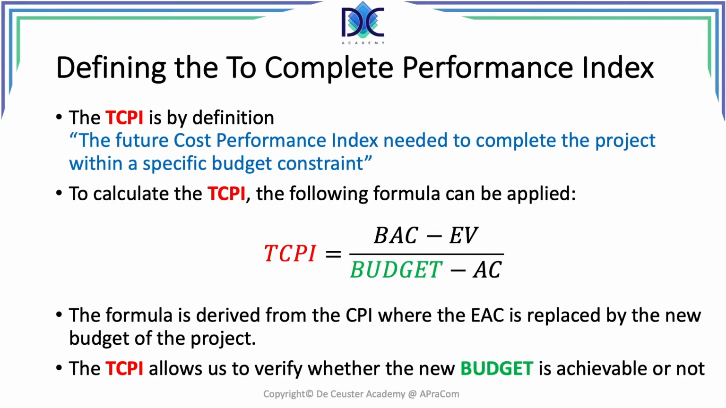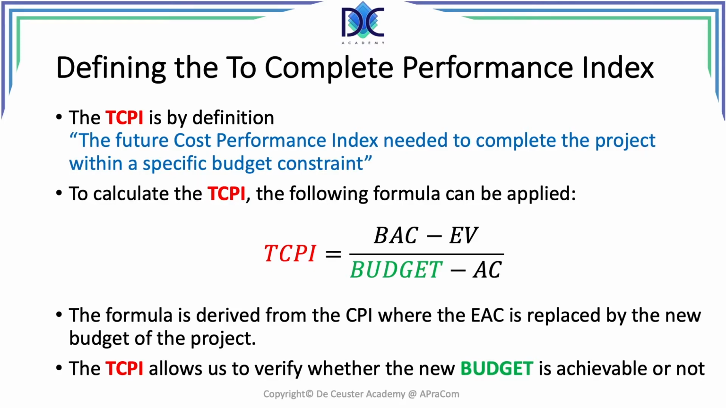It is the future cost performance index needed to complete the project within a specific budget constraint. It means you get a new budget constraint and you can now calculate what the future performance index has to be to reach that constraint.